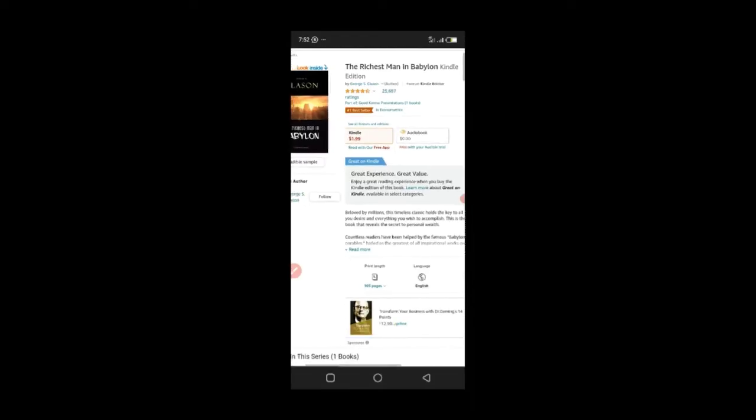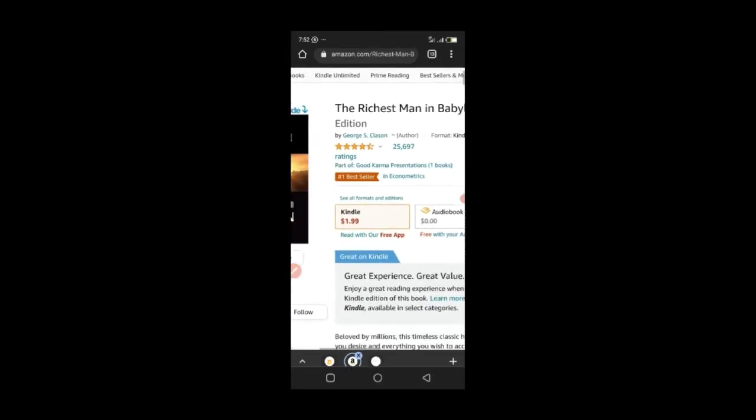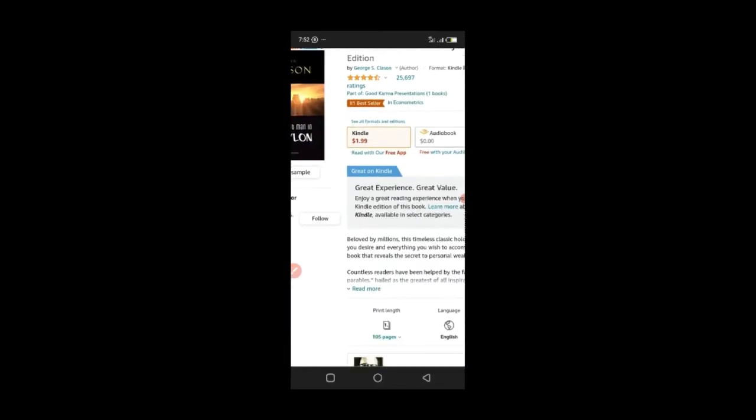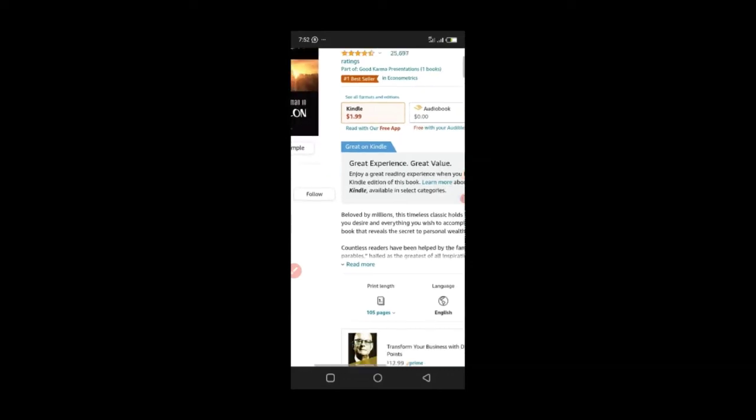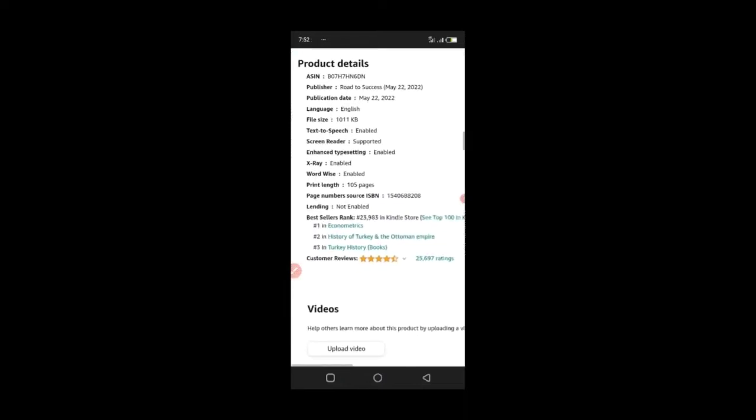So you can see that this book has a good rating. It has 25,697 reviews, and you can see it's a bestseller in econometrics, and it's sold for $1.99. That's for the Kindle. So we want to come down here to see the information of this book. The bestseller rank is 23,983. So what you want to do is click and hold it so that you can copy it. Let's copy it, and let's go to a calculator.